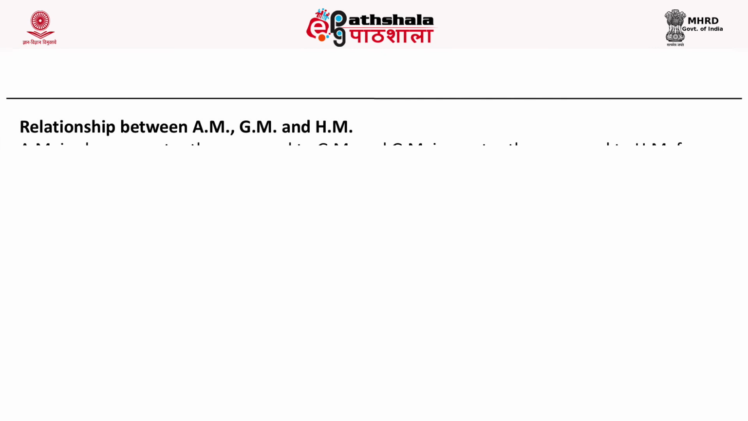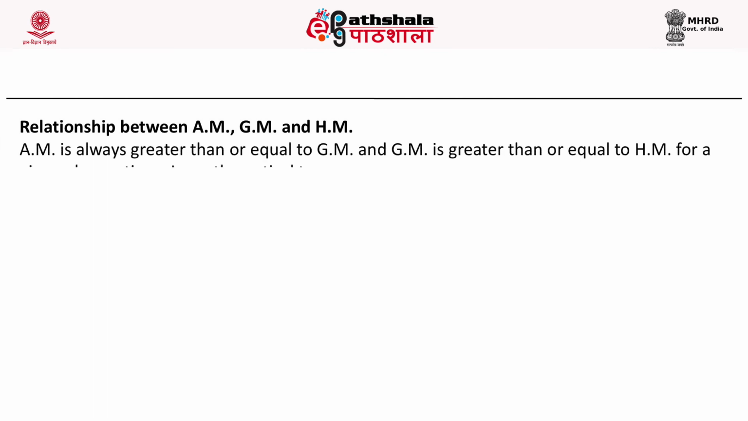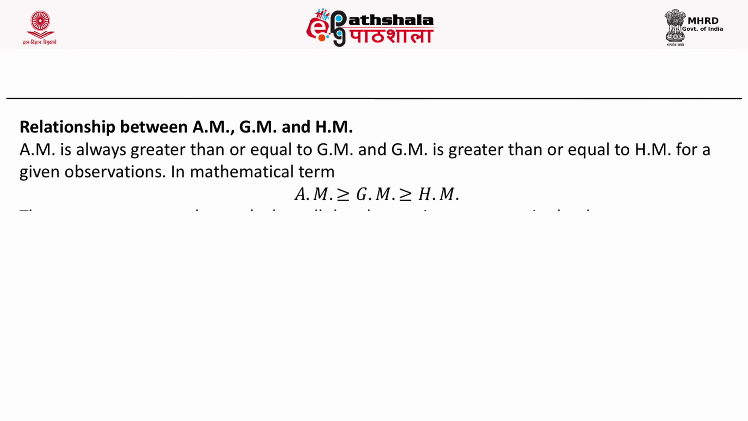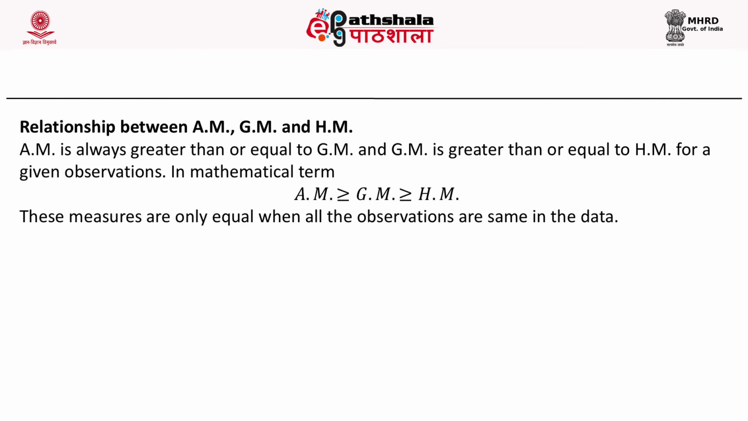Now after discussing three measures, that is arithmetic mean, geometric mean and harmonic mean, we will give you a brief about the relationship between them. Arithmetic mean is always greater than or equal to geometric mean. Geometric mean is greater than or equal to harmonic mean for given observations. In mathematical terms, arithmetic mean is greater than or equal to geometric mean, which is greater than or equal to harmonic mean. These measures are equal only when all the observations in the data are the same.